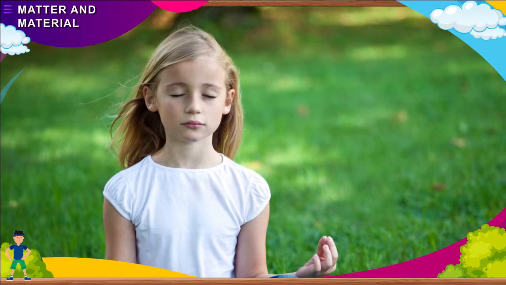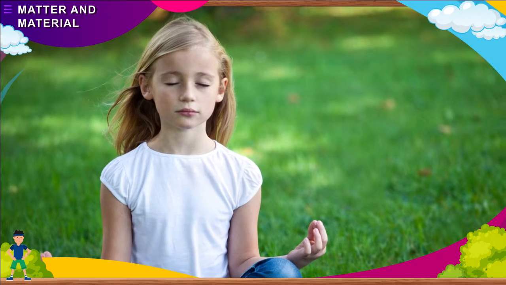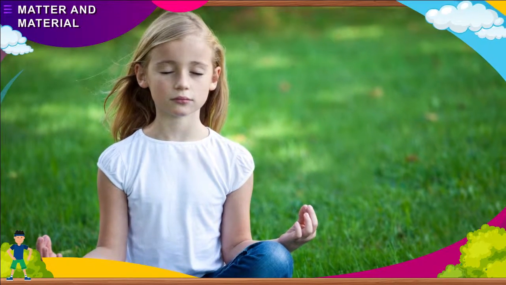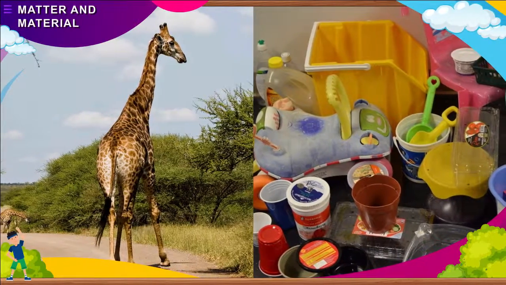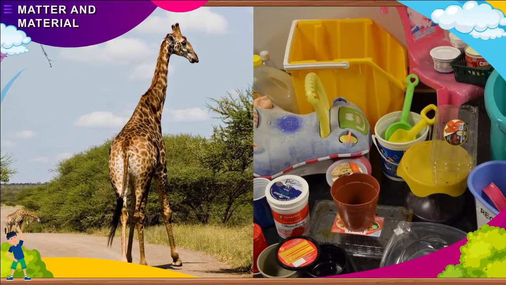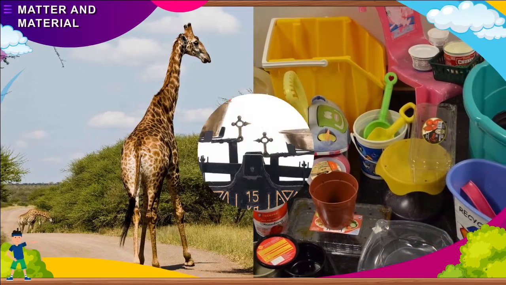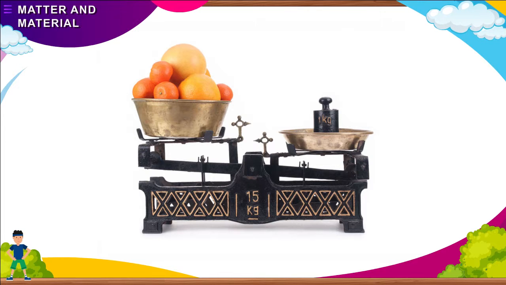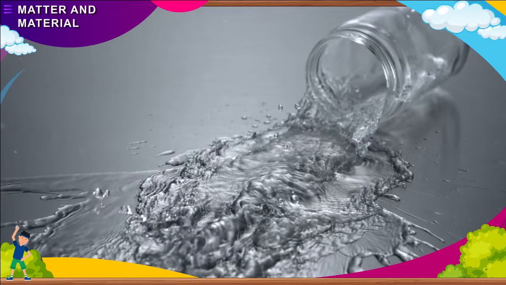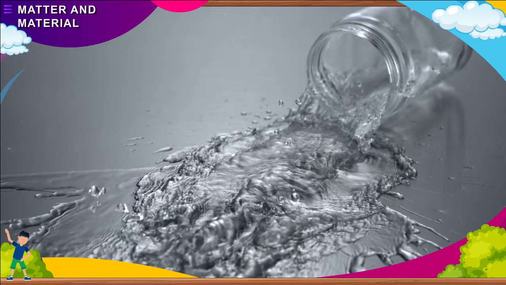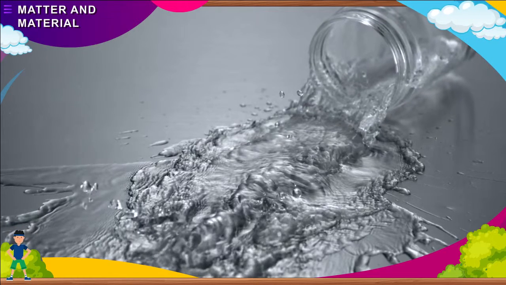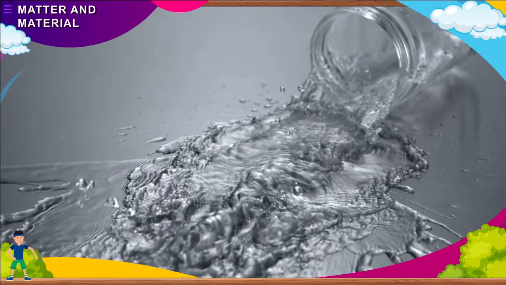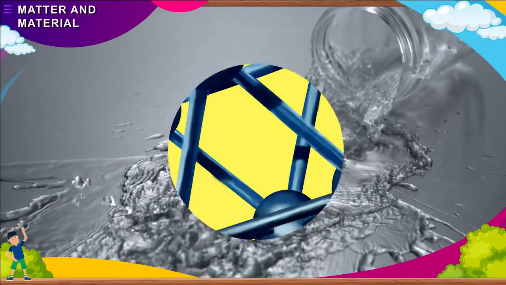Matter is not just things that we can touch or see. The air we breathe is also matter, but you cannot touch or see it. The planets, including our Earth, all living and non-living things, are made up of matter. The amount of matter in a substance is measured by its weight. Matter takes up some space to make a substance. The space taken by the matter of a substance is called volume. In fact, anything that occupies space and has weight is called matter.